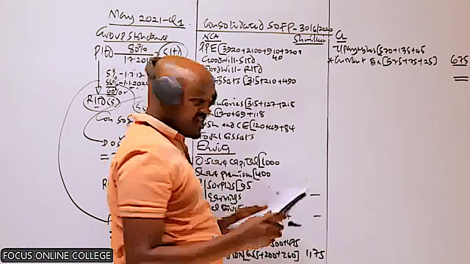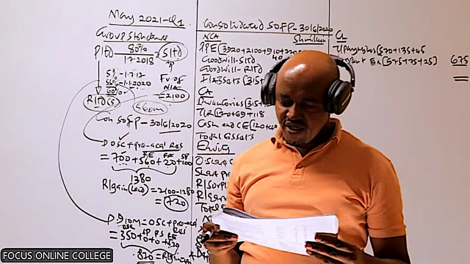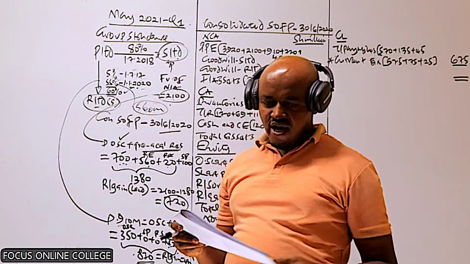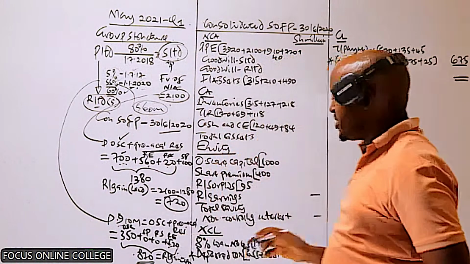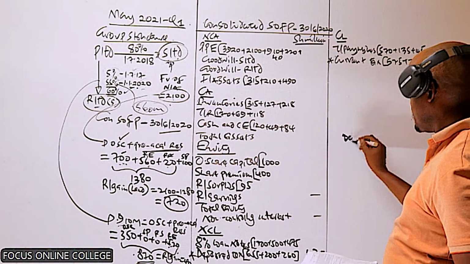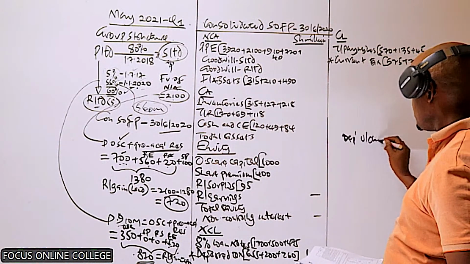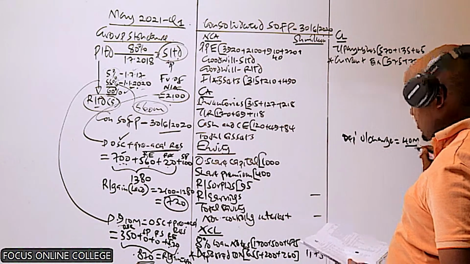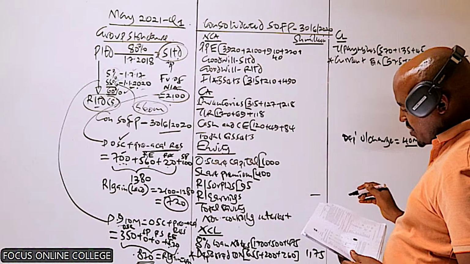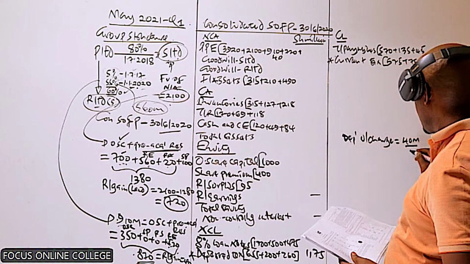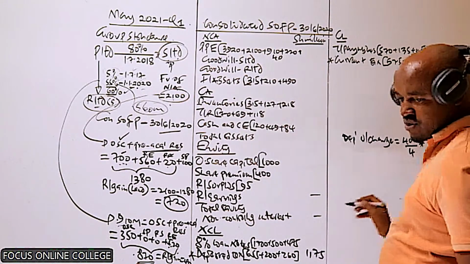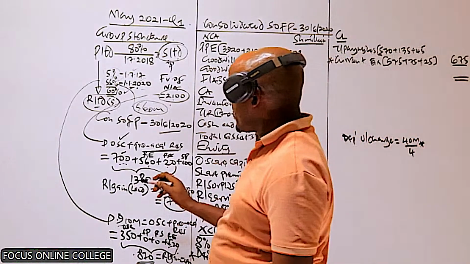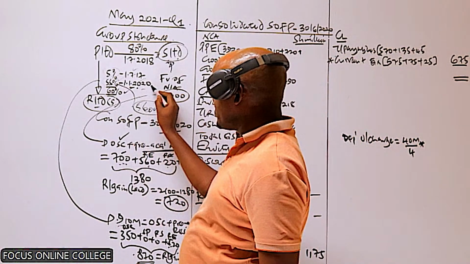And because the plant was revalued, we also need to compute the depreciation charge. How do we compute the depreciation charge for that plant? We take 40 and divide it by the remaining useful life. We are told the remaining useful life is 4 years. And then we multiply that with the proportion of time. Remember, we're interested in the depreciation charge from this date.